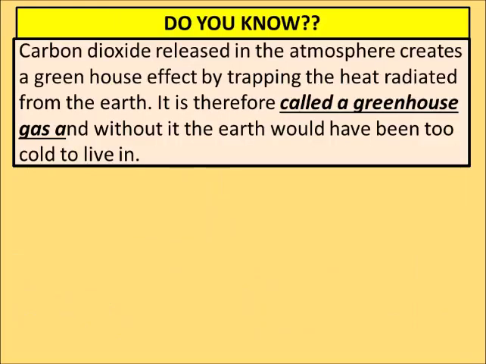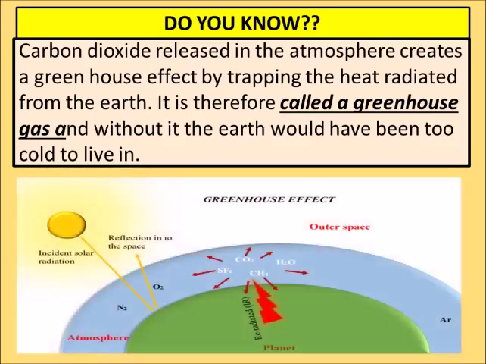Carbon dioxide released in the atmosphere creates a greenhouse effect by trapping the heat radiated from the earth. It is therefore called a greenhouse gas, and without it, the earth would have been too cold to live in. See, this is our earth and this is our atmosphere, where all the gases exist, and beyond this atmosphere there is outer space.